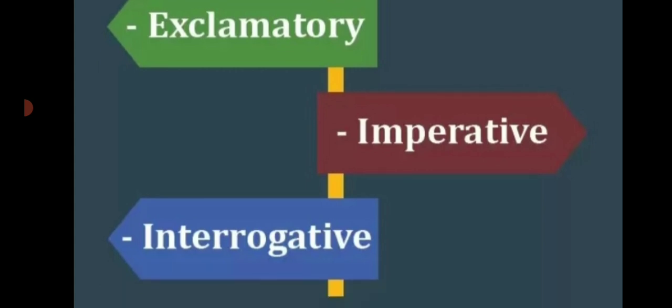Now what is an interrogative sentence? An interrogative sentence asks a question. This type of sentence begins with who, what, where, when, why, how or do, and it ends with a question mark. So whenever you see a sentence starting with when, what, why, and ending with a question mark, we can call it an interrogative sentence. For example, when are you going to turn in your writing assessment, or when are you going to submit the form, or do you know what will be the weather tomorrow? So this type of sentences are called interrogative sentences.